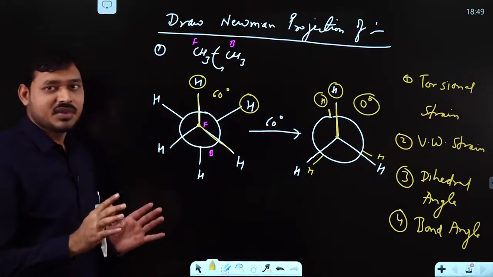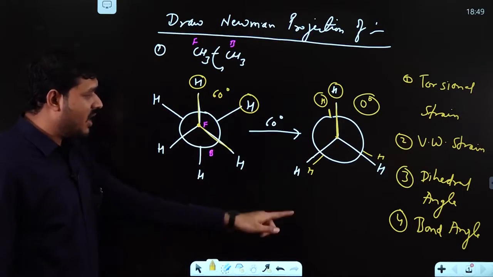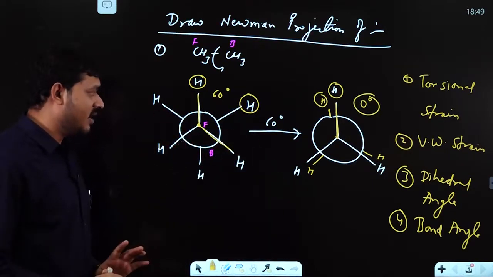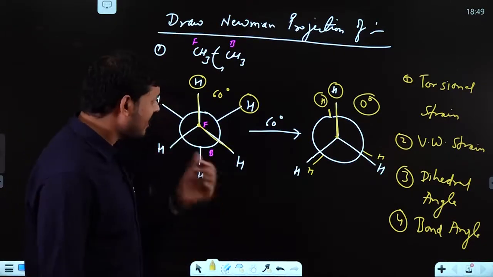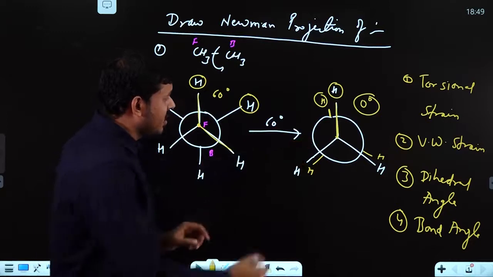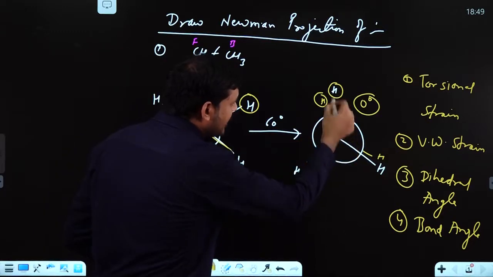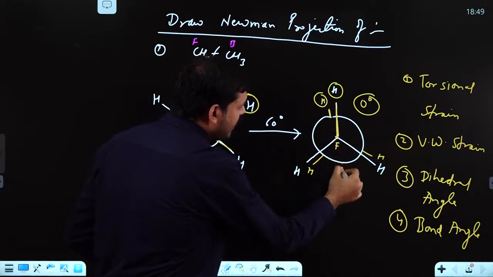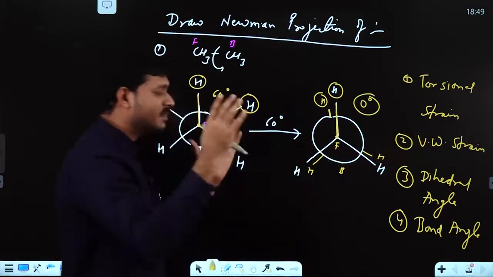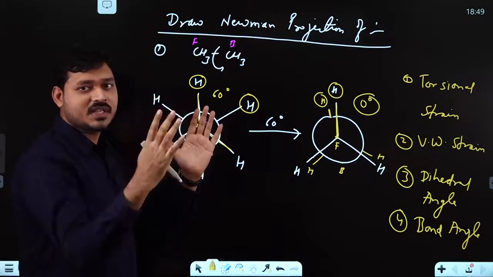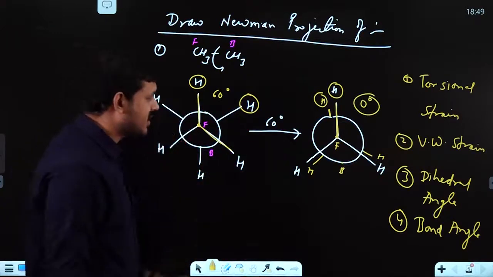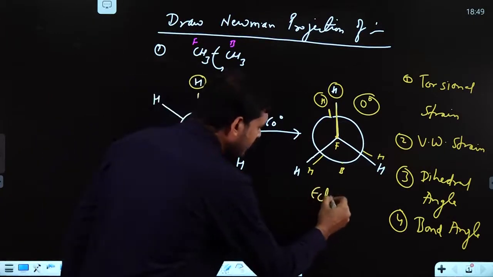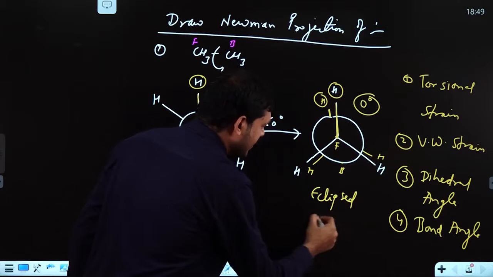Is it clear? So I told you about bond angle as well as dihedral angle. Now I am describing two different terms. When the front carbon CH bond and the back carbon CH bond are just parallel to each other, one on the front side and one on the back side, just in front of each other, the structure is called the eclipsed structure.